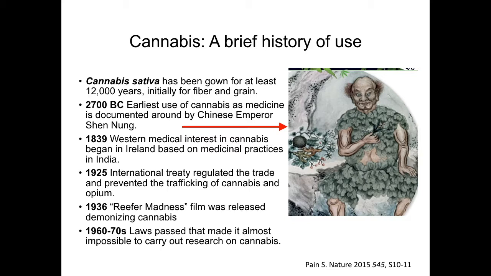In 1936, the seminal film Reefer Madness was released, demonizing cannabis and connecting its use to psychosis and violence. This anti-cannabis viewpoint continued in the 1960s and 70s, with laws that make it impossible to carry out research on cannabis.